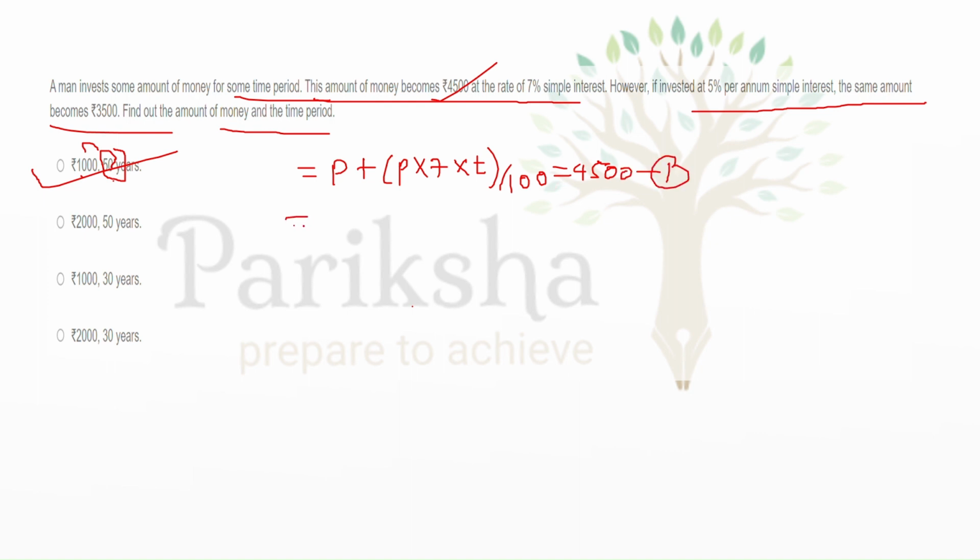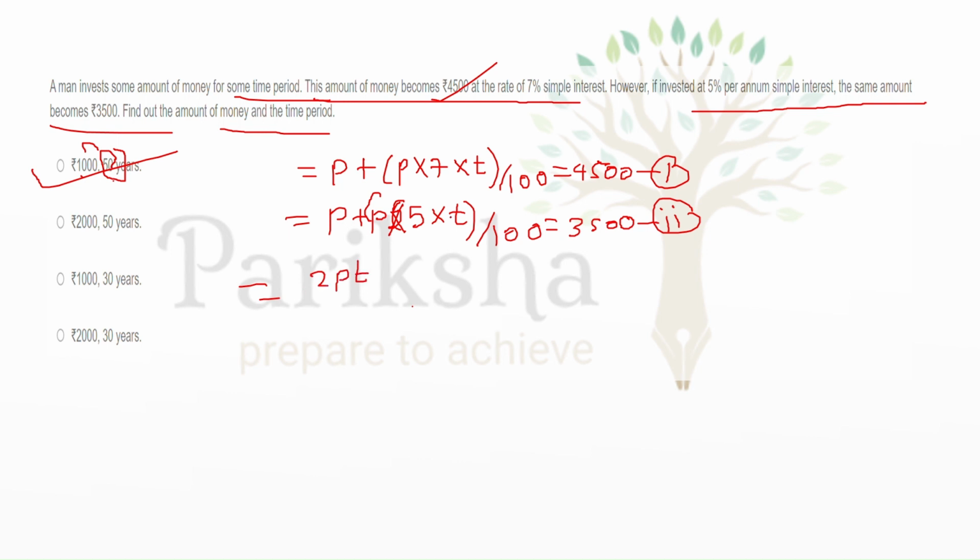Equation 1, and similarly according to the second condition it was something like P into 5 into T upon 100, and it will come up to around 3500. Equation 2. Now what to do? If we subtract equation 1 from equation 2, so we can simply see, if we subtract this equation, we will get something like